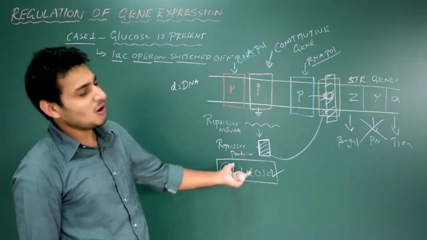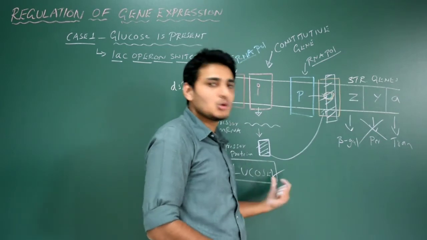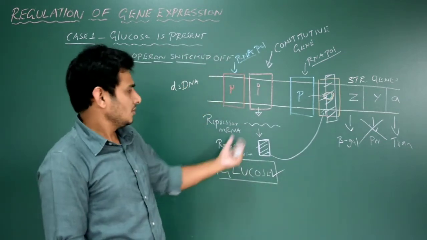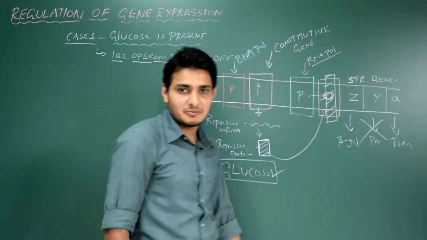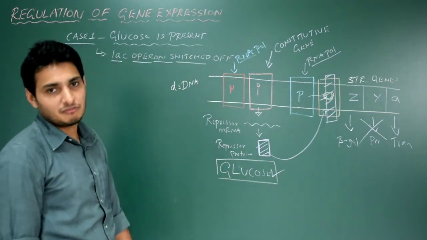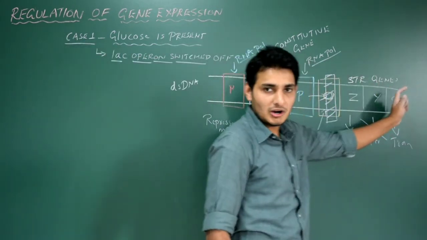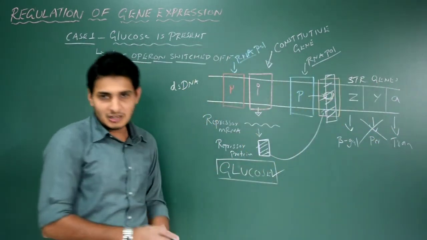It is not necessary for ZYA to be activated when glucose is present, because they get activated only when lactose is present and glucose is absent. So this condition is called lac operon switched off. The entire thing is switched off, but this segment is switched off. Got it? This is case number 1. Let us see case number 2.